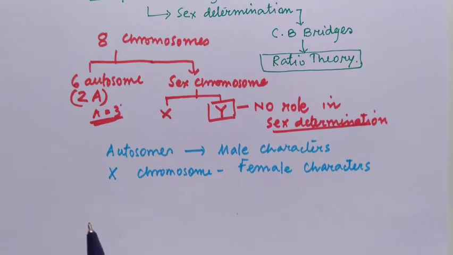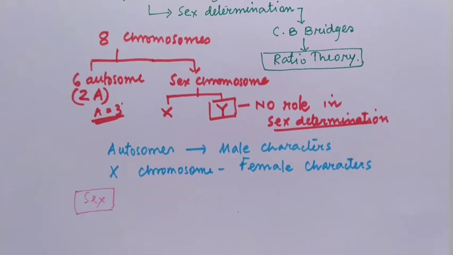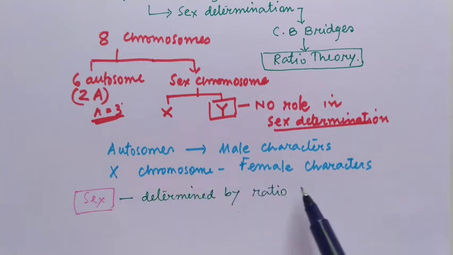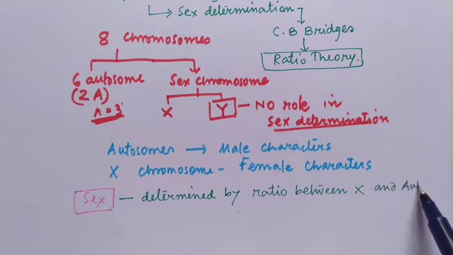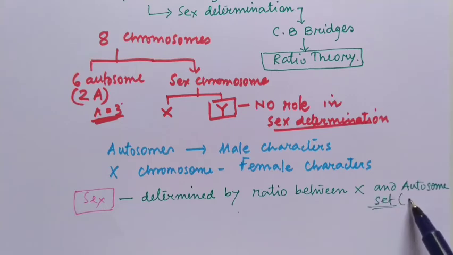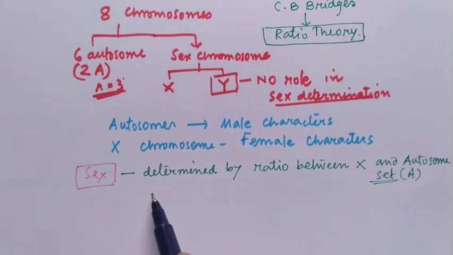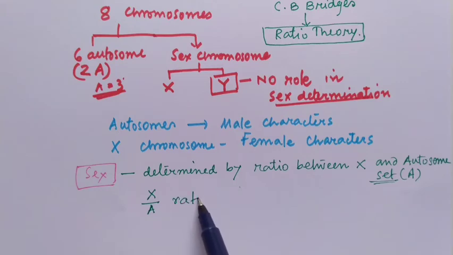Then sex in Drosophila is determined by a ratio between X chromosome and set of autosomes, that is A. There is no role of Y chromosome, and the X by A ratio is the determinant of whether it will be male or female.